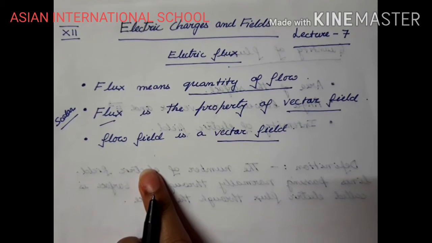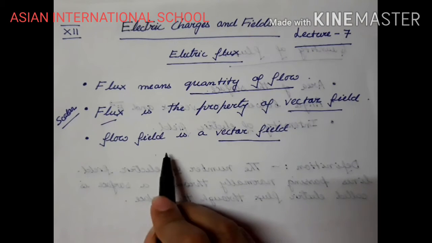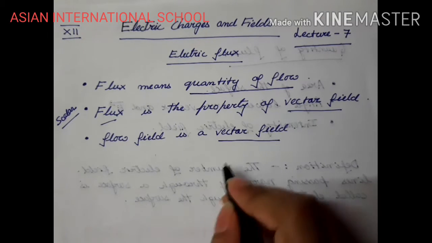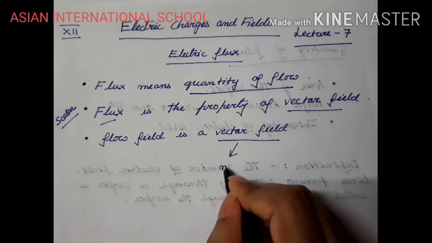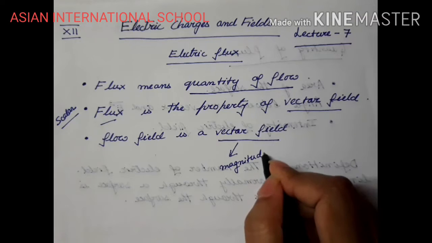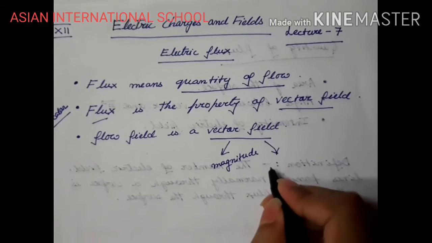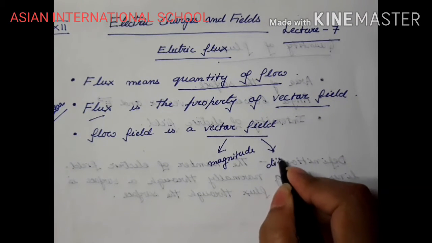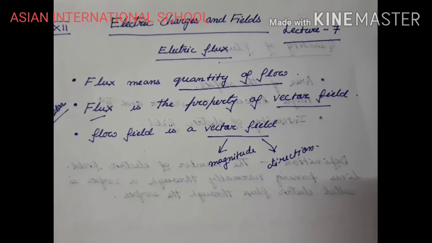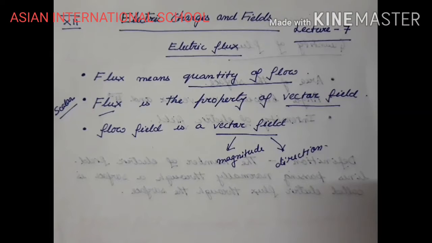Because we generally consider the flow field as a vector field. When something in space is assigned some magnitude and it has some direction, then we can say that it's a vector field.